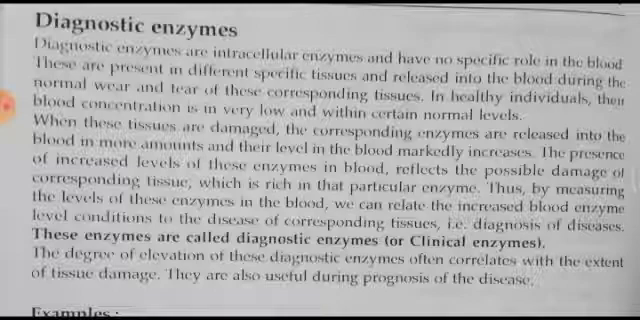So similarly, in the normal condition, the enzymes which should be present inside the cell will show a normal concentration in the blood. But whenever the tissue undergoes damage, more and more of the intracellular enzymes will come into the blood, indicating an increased level, which also depicts the damage of the tissue of that particular organ from where these enzymes are getting